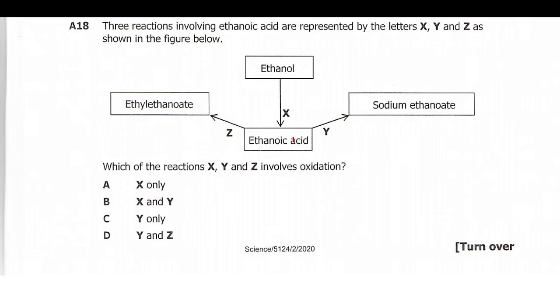Then here, you react ethanoic acid with something in Y to give you sodium ethanoate. This is a neutralization reaction because sodium ethanoate is a salt. So Y is neutralization, X is oxidation, and Z is esterification. So our answer is A. Which of the following X, Y, and Z involves oxidation? Only X involves oxidation, to the best of my knowledge.